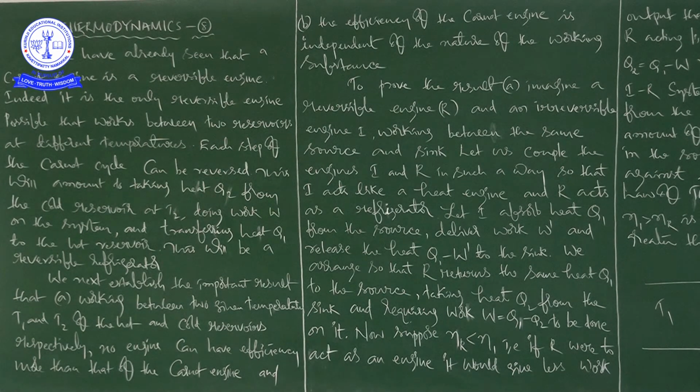So throughout this paragraph he is saying that, in fact, the Carnot engine is the only reversible engine possible to work between two reservoirs at different temperatures. That is one thing. And each step of the Carnot cycle can be reversed. That is another. This amounts to taking heat Q2 from the cold reservoir at T2, doing work W on the system, and transferring heat Q1 to the hot reservoir. This will be a reversible refrigerator.